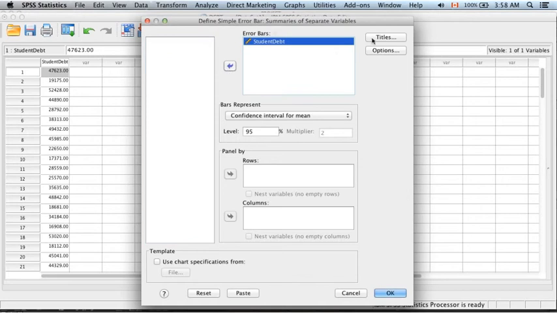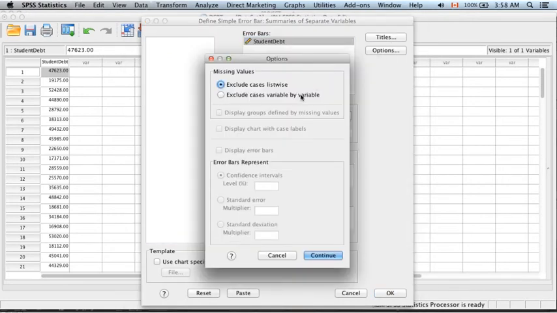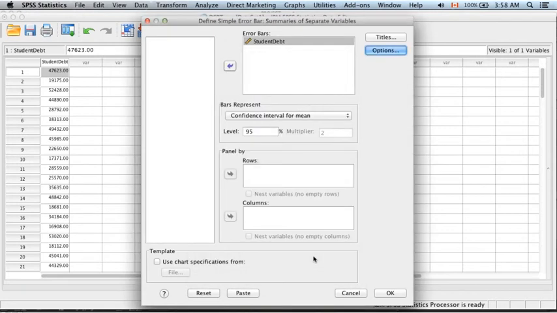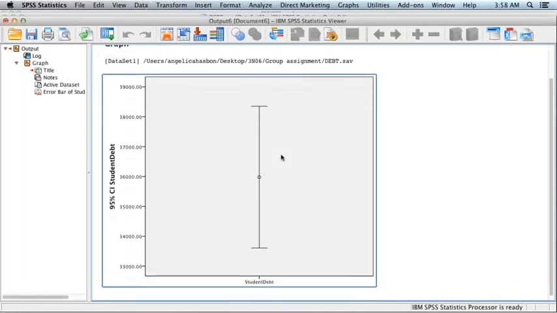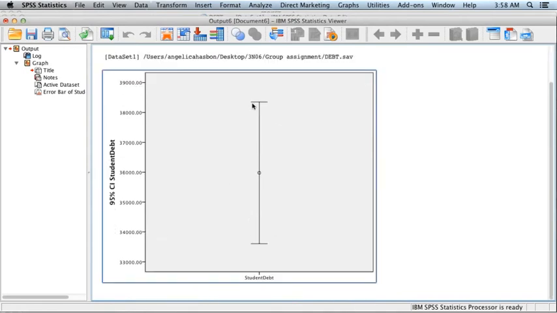The Define Simple Error Bar dialog box appears with variable names listed on the left. Use the cursor to find our variable in the list on the left and click the right arrow button to transfer the variable to the Error Bars box. In the Bars Represent box, you have the option to select whether the error bar represents the confidence interval of the mean, the standard error of the mean, or the standard deviation. Let's choose confidence interval for the mean, the option that is already selected. You can also enter the desired confidence level into the level box. We'll use a 95% level, which is the default setting. Click OK, and this will be produced. And there you have it, our confidence interval with our error bar graph, complete.